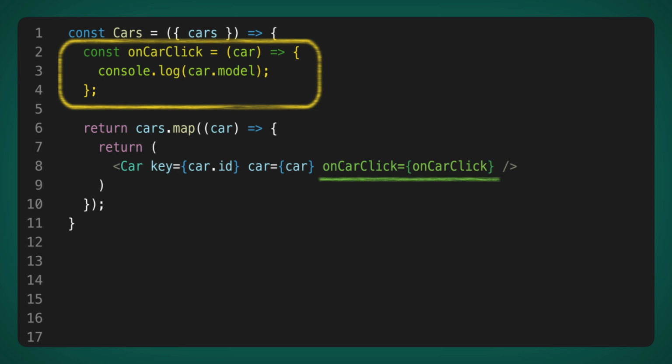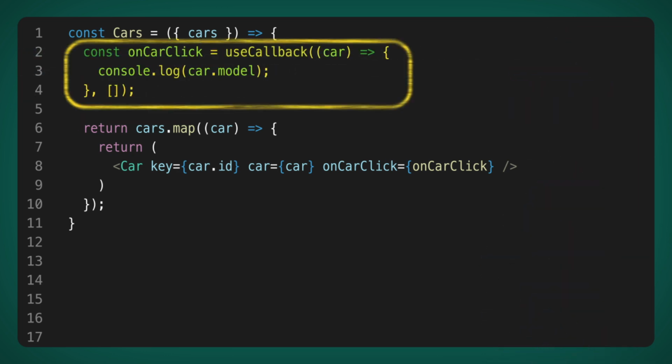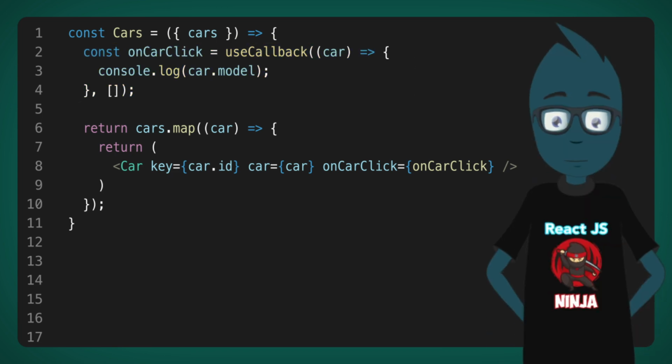And in this situation, for each render of the cars component, we create a new instance of the onCarClick callback. Respectively, no matter if car is a pure component or wrapped in a memo, all cars will always be re-rendered, because they get a new instance of the callback each time. This is what useCallback is for. If we wrap the callback in the hook, then we will have a memoized callback returned in the onCarClick variable, even though we pass a new instance of the callback into useCallback on each render. Thus, all car components will not be rendered unnecessarily, because the reference to the callback will remain the same.